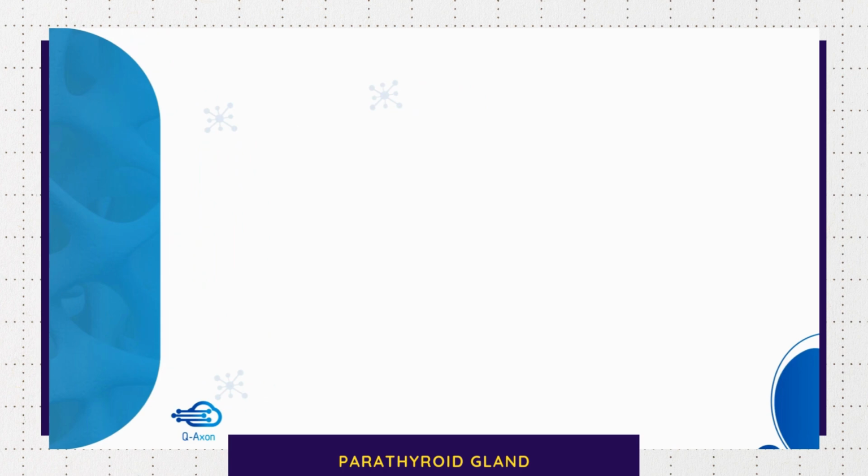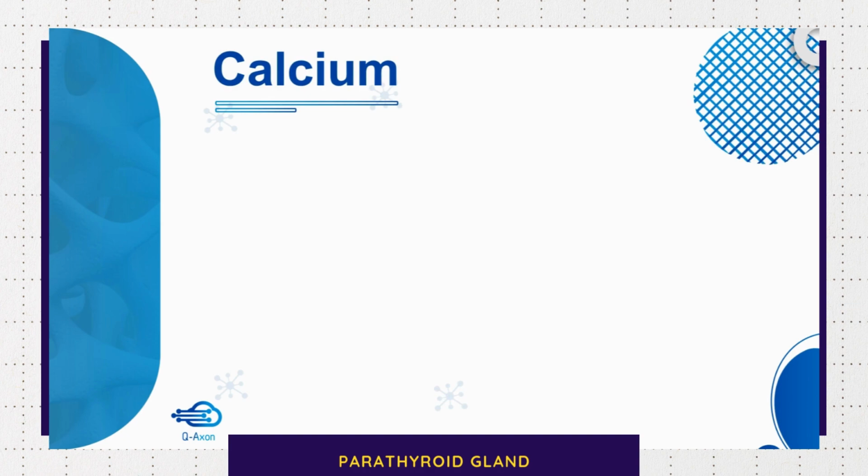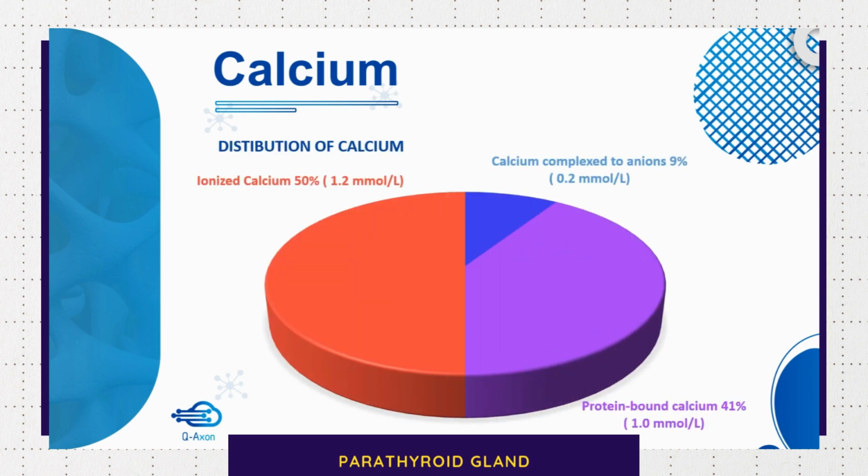The blood calcium level has to be maintained precisely because calcium is very essential for contraction of skeletal muscle, smooth muscle and cardiac muscle. It is also very essential for clotting mechanisms and neuronal transmission. Now let's see about the distribution of calcium. About 50% of calcium is distributed as ionized calcium and 9% is calcium complexed to anions, and this is diffusible. The remaining 41% is protein bound and it is non-diffusible.